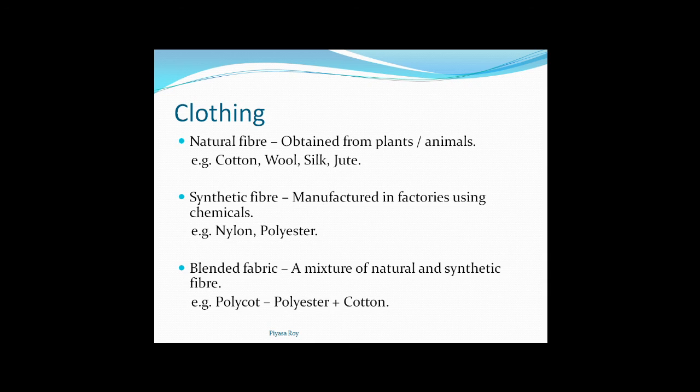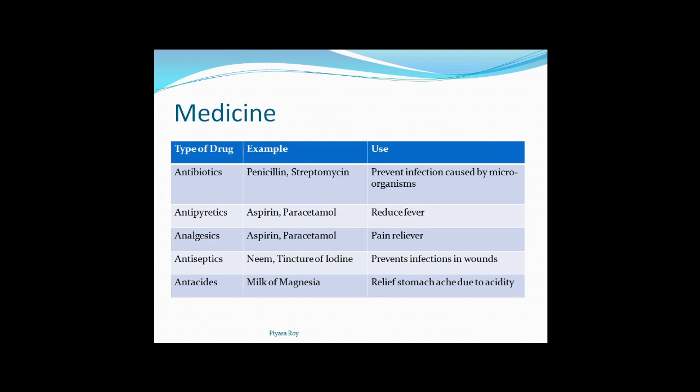Blended fabric is a mixture of natural and synthetic fiber. Polycot is polyester, which is a synthetic fiber, and cotton, which is a natural fiber. A mixture of these two is polycot. So this is an example of blended fabric.